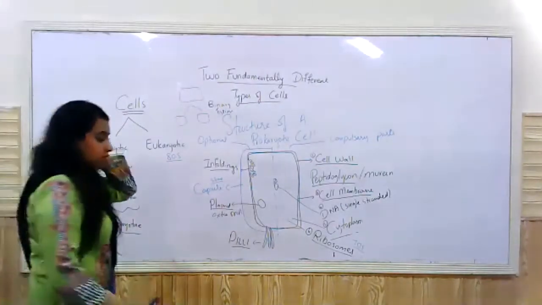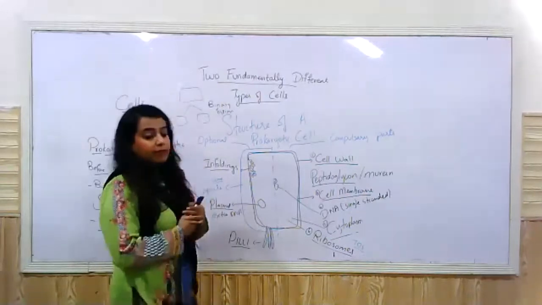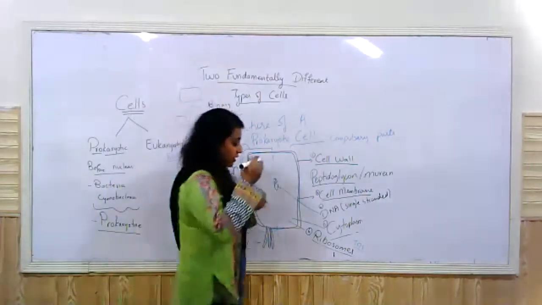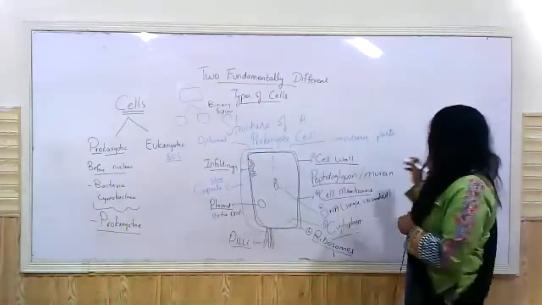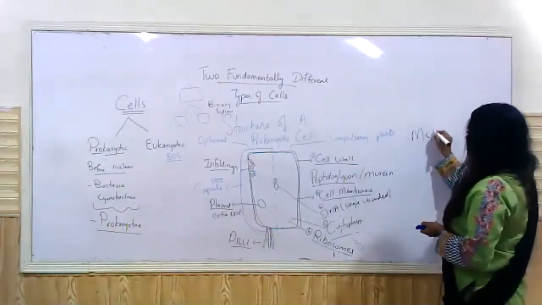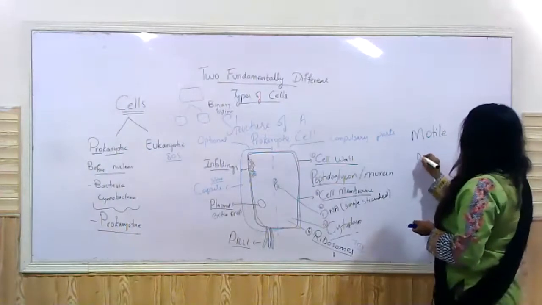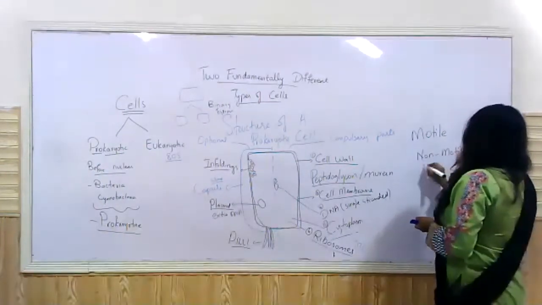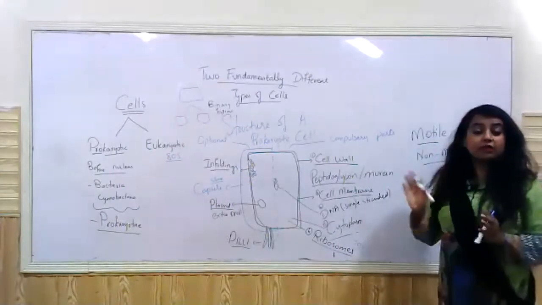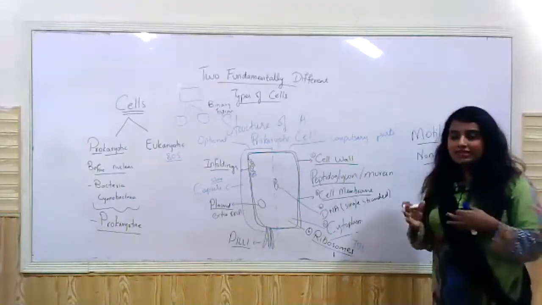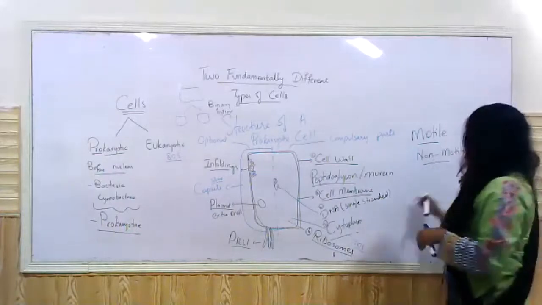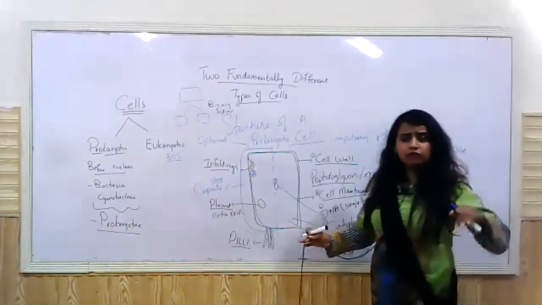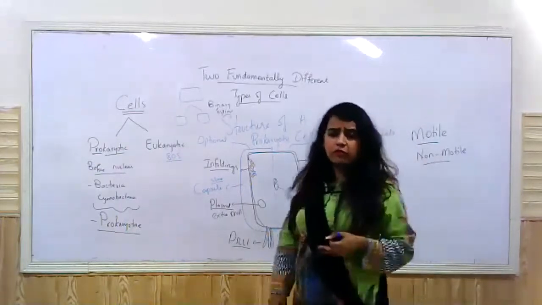Also, yes, there is one more. There are bacteria that are motile, and then there are bacteria that are non-motile, right? What is the term? The term is motile and non-motile. Motile are the bacteria that are able to move, right? That can swim around freely. And then there are ones that are not able to move. They may be parasitic, they move through our blood or our different fluids, right?